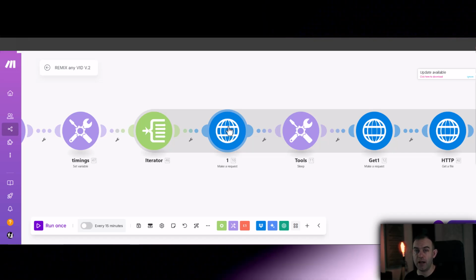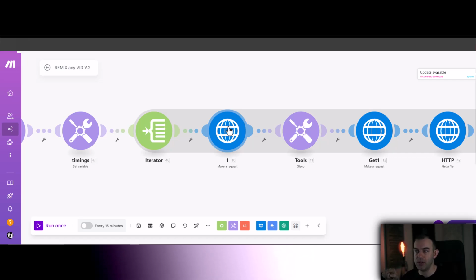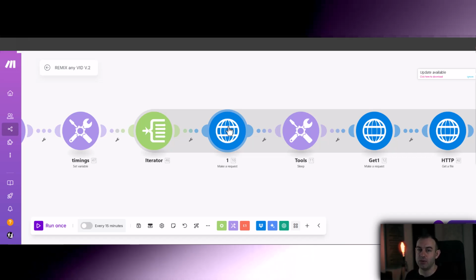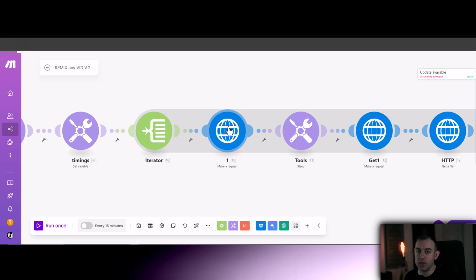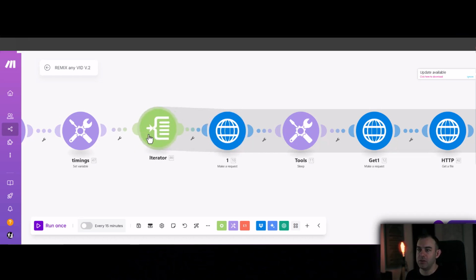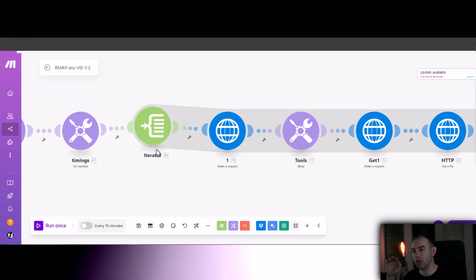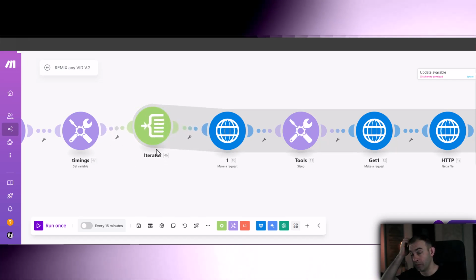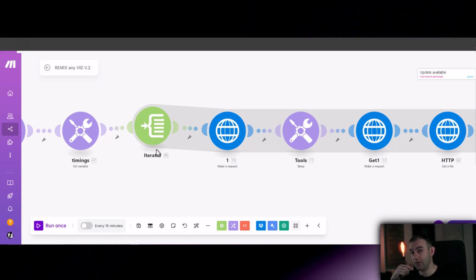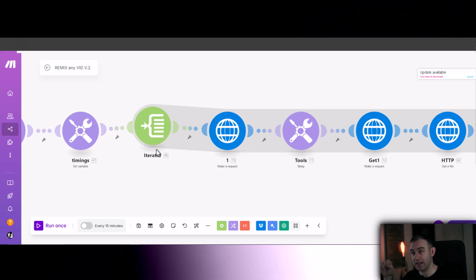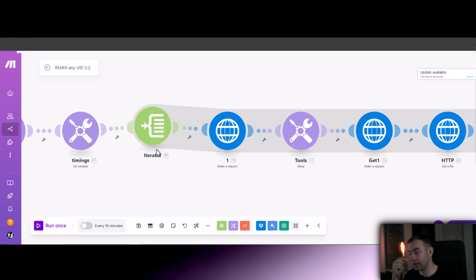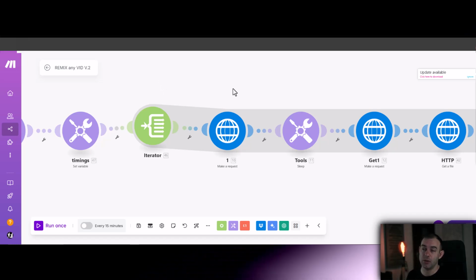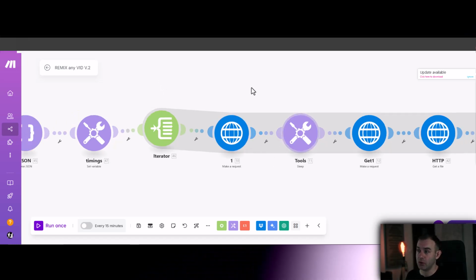I really like Flux, and once you have set up this module, you will then be able to use any image generation platform you want, because Replicate holds all of them. The reason we're using Iterator is, again, if you're going to drop a long video, then you're going to need more images. If you have a really short video, it doesn't make any sense to be creating 10 images. So this is an upside of using this system.